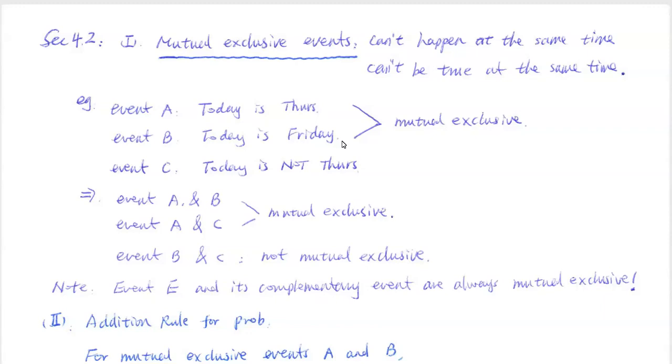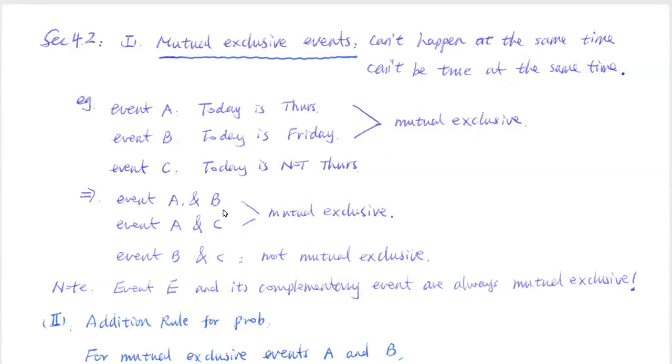Someone was trying to say different time zones. But in one region, one particular place, you only have one time zone. If it's at a different place, yeah, that's possible, but the same place, no way. In the normal case, we call event A and event B mutually exclusive.